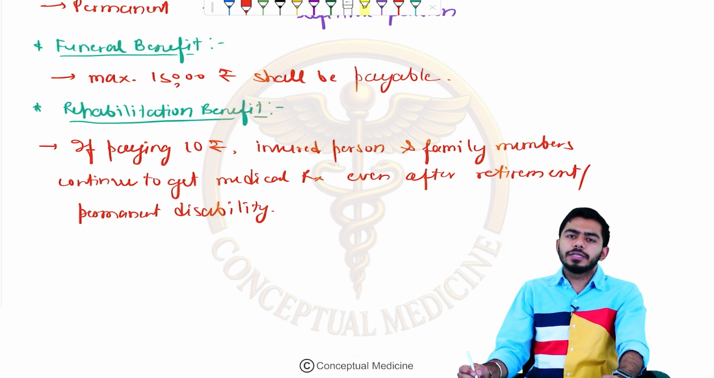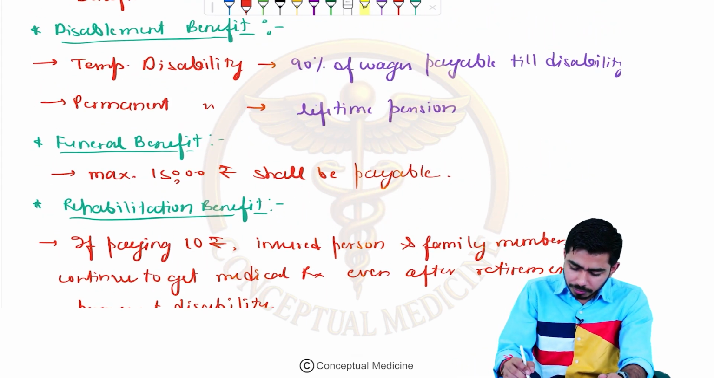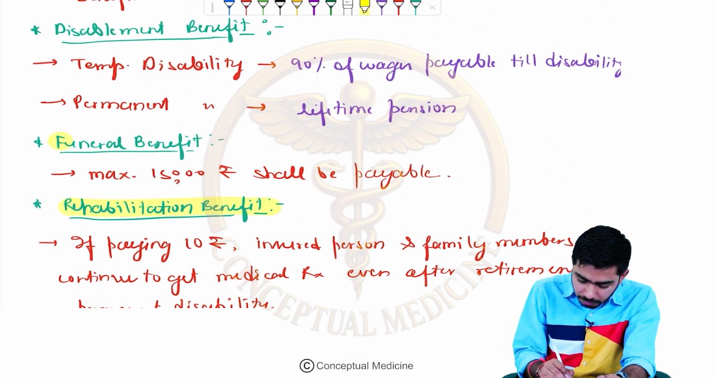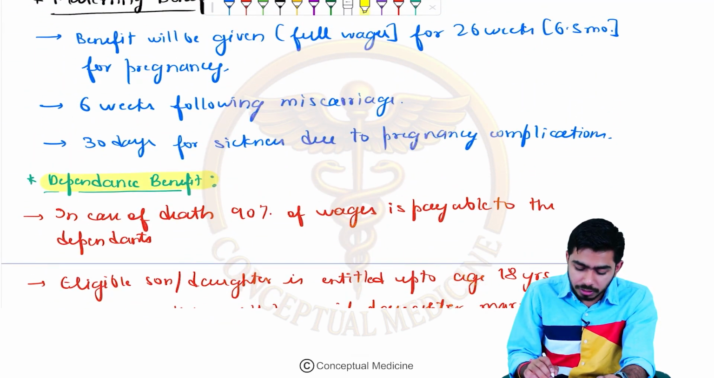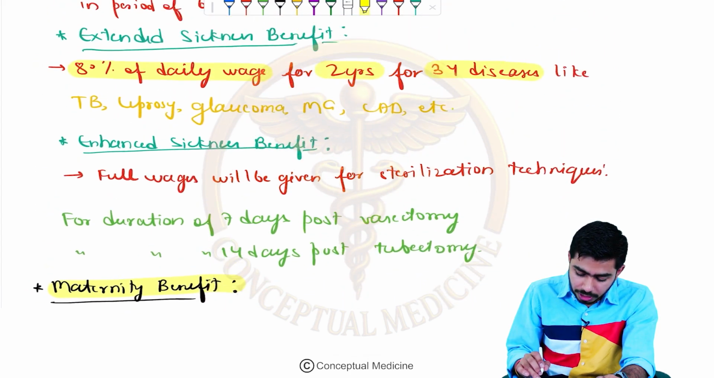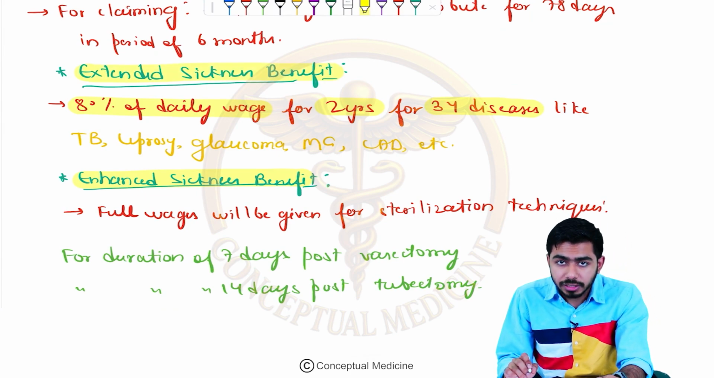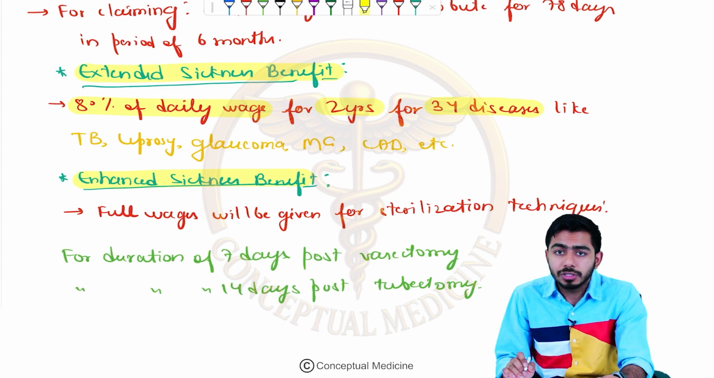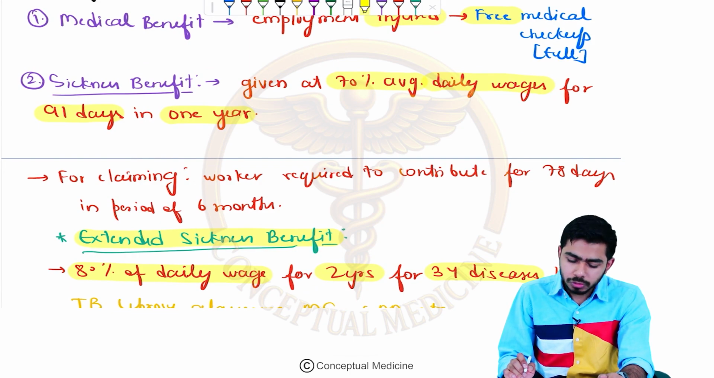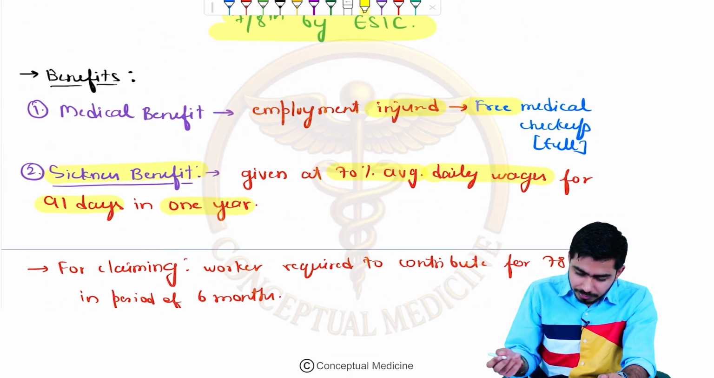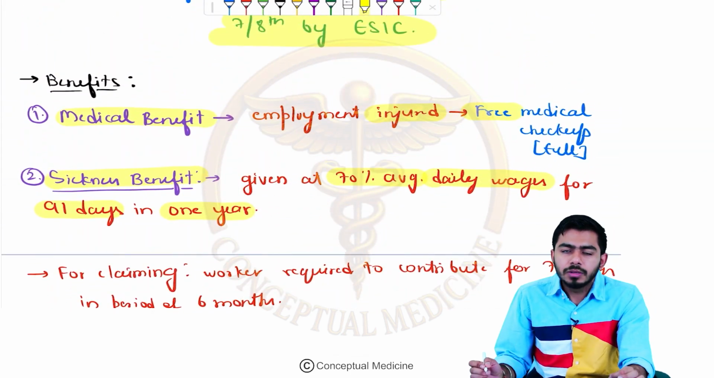Once they have asked which of the following is not a benefit covered under the ESIC, so you should know the names of them as well. We have talked about the rehabilitation benefit, the funeral benefit, the disablement benefit, the dependent benefit, the maternity benefit, and the sickness benefit, where we talked about two terms, extended and enhanced sickness benefit. Enhanced sickness benefit was about sterilization techniques, 7 days post vasectomy and 14 days post tubectomy. Then we talked about the medical benefit as well.